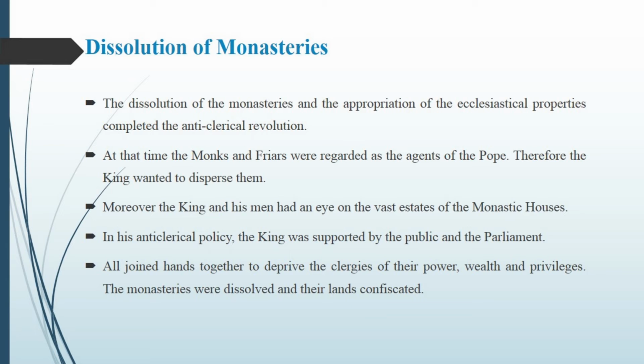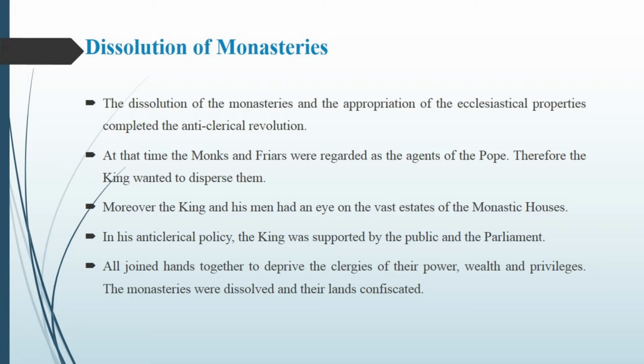Then the dissolution of monasteries. Already we have seen that many monks and nuns in Germany left the church, got married, and settled their lives. Here, the dissolution of monasteries and the appropriation of ecclesiastical properties completed the anti-clerical revolution.